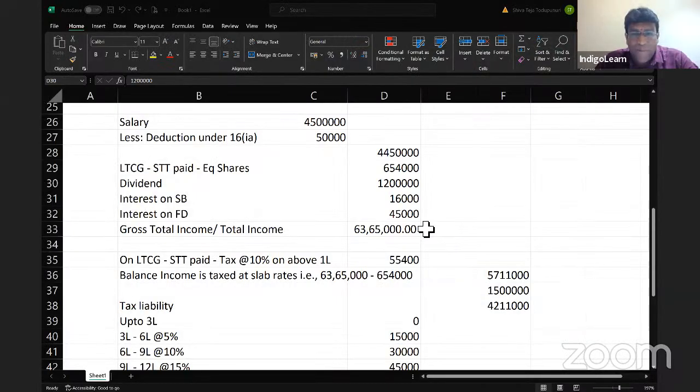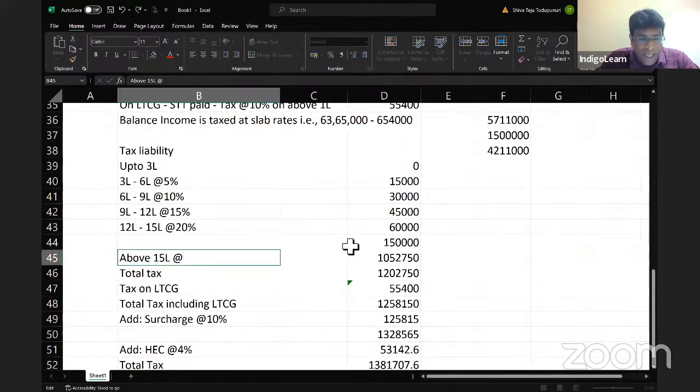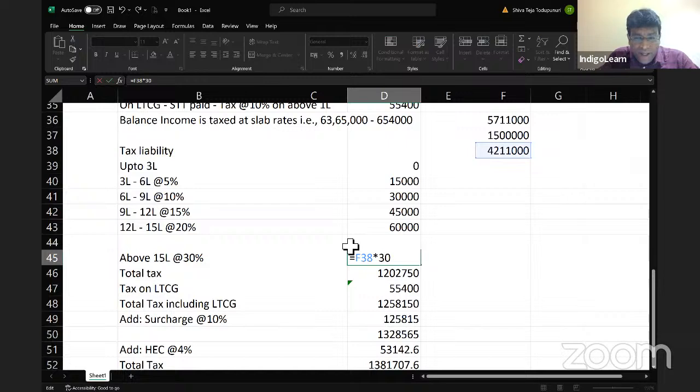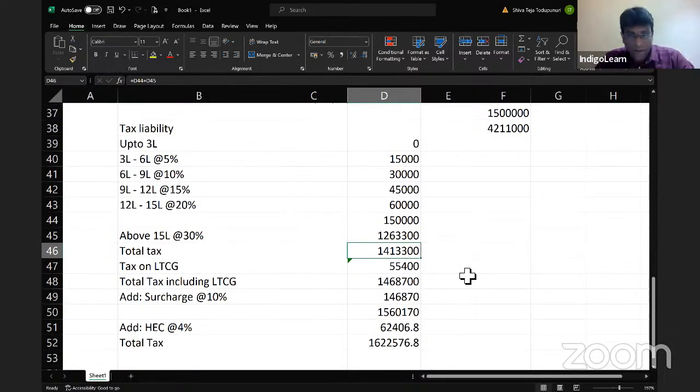Yes, my dear friends, I'm back. There is a small typo error there. Above 15 lakhs, the figure has been captured as 25%. That just has to be 30%. That's the only typographical error there. So let me change that, my dear friends. Above 15 lakhs has to be 30%. So let me change this. So that figure is working out to... How much is that figure working out to, my dear friends? Come on.